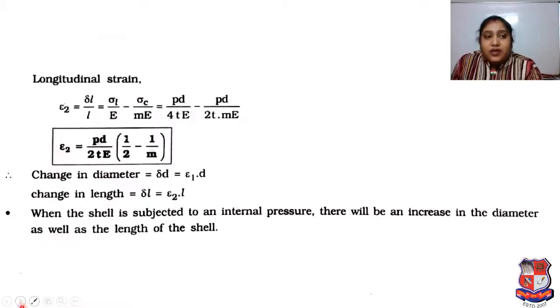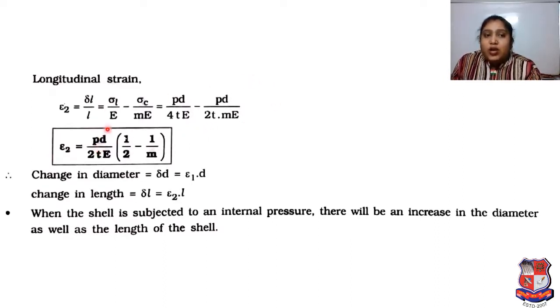So remember this. Now longitudinal strain, which is strain 2, is equal to delta L upon L, which is equal to sigma L upon E minus sigma C upon mE. As per whatever equations and values we have, it will be PD upon 4TE minus PD upon 2TmE. If we simplify, then it is very simple.